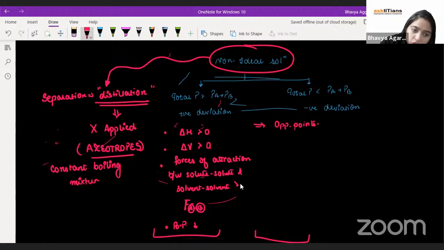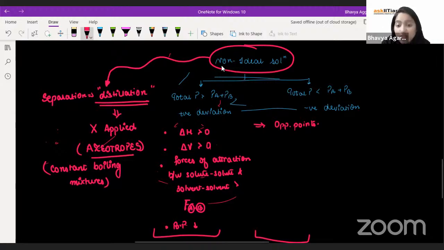Constant boiling mixtures. Now, these are mixtures which cannot be separated by distillation because here the two liquids will start boiling at the same temperature. They behave as a single entity now. They behave as a single liquid now.